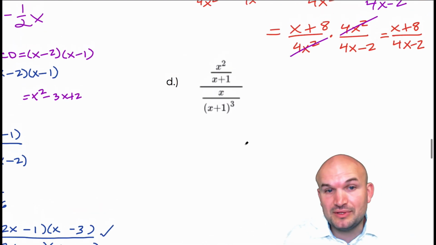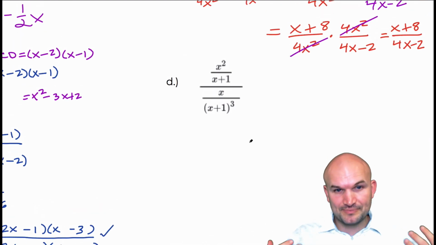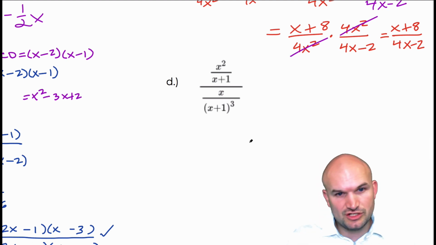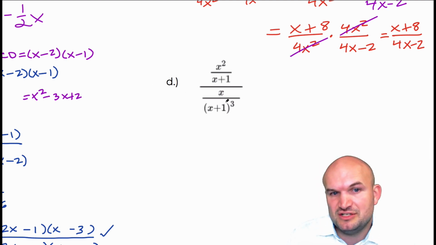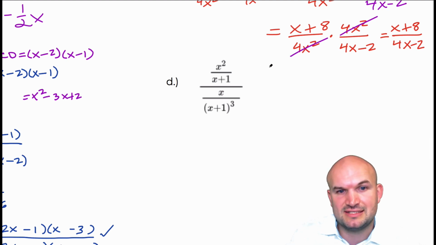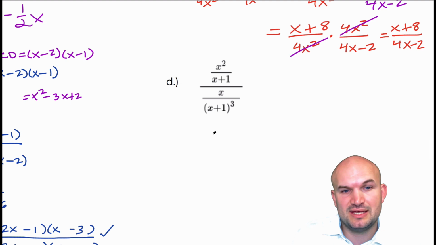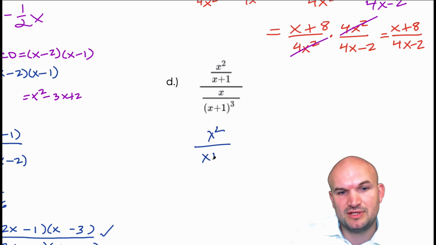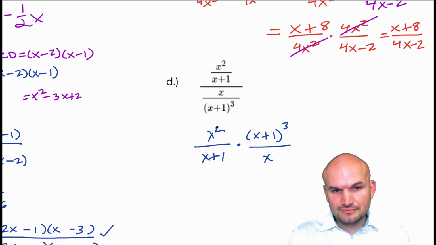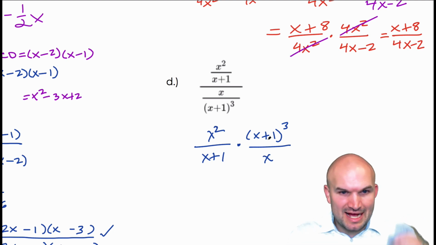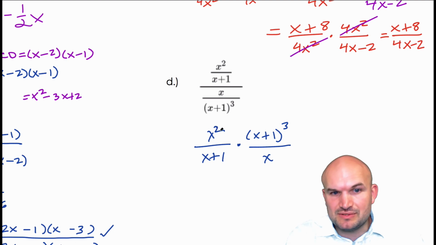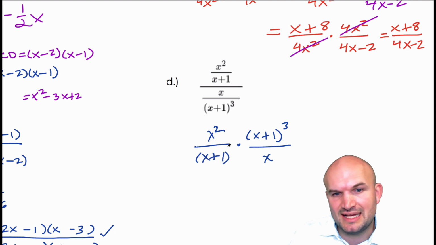All right, so in this next example, same exact thing. What we're going to want to do is go ahead and rewrite this. You can see we have a fraction divided by another fraction, so we're just going to rewrite this as a product. This is the same thing as x squared over x plus 1 times x plus 1 cubed over x. When you have x squared divided by x, we know that x divides into x squared x times. Well, this is the same thing. We just have this as an expression. You can think of it like an x dividing into an x cubed.